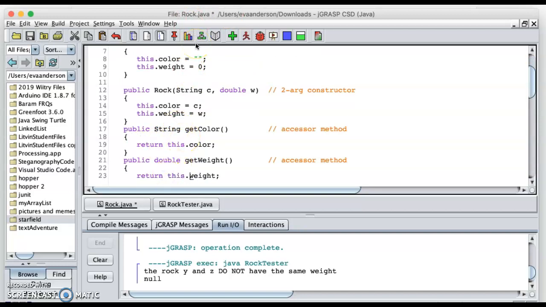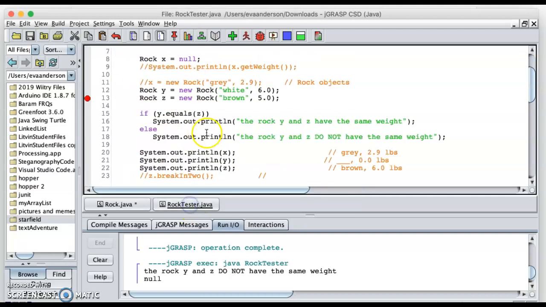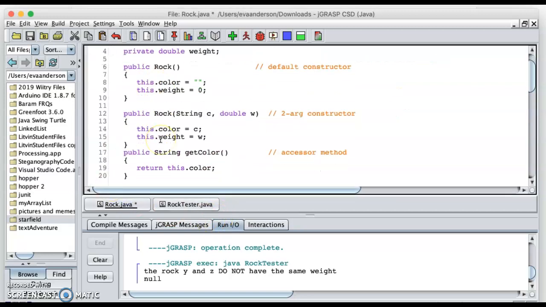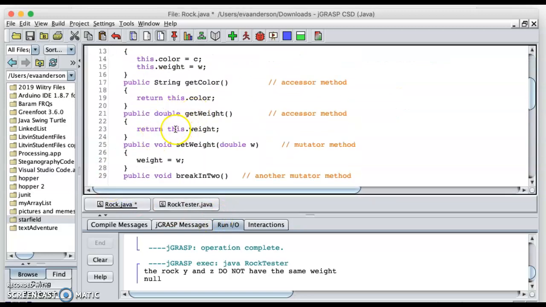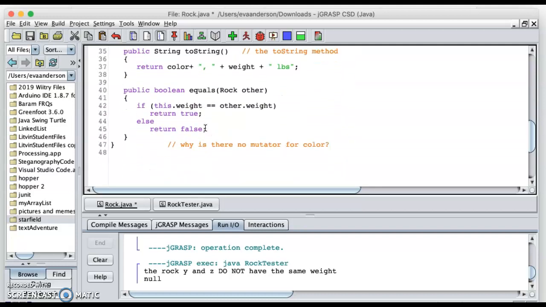But some students really like saying this dot color, because then when they say y dot getWeight, they know that y becomes this in the getWeight method. It's y dot weight is this dot weight. So it's up to you whether you use it or not. But especially for the equals, it can be helpful because you have two rocks you're dealing with: this is the calling and the other.